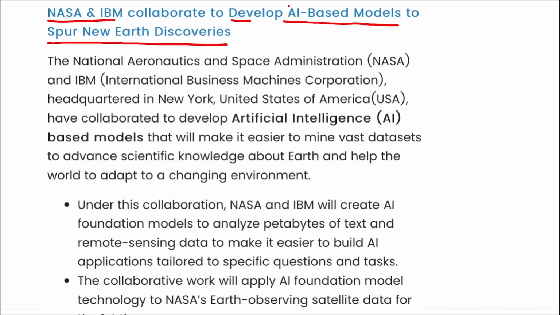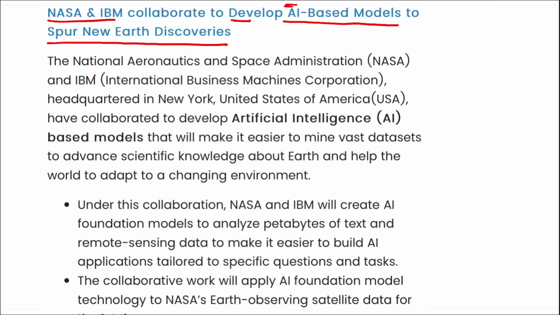So, in order to develop an artificial intelligence based model to spur the new Earth discoveries, what is basically a new Earth and how we consider a planet similar to Earth is because of the presence of various chemical compositions in the atmosphere, gases that are released by organisms, or if we find traces of water there, or traces of methane there. These are some of the examples that indicate to scientists that it is a planet similar to Earth.